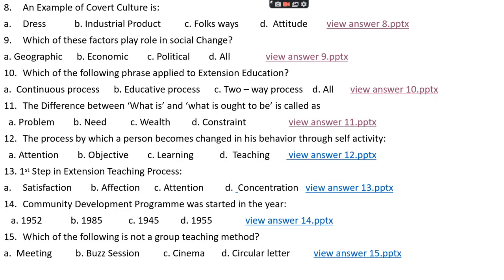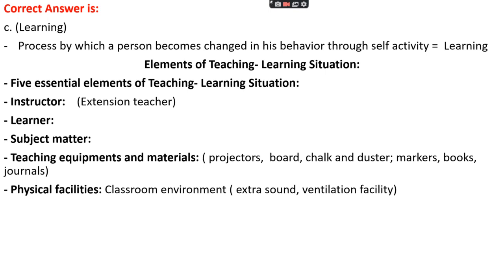Question number 12. The process by which a person becomes changed in his behavior through self-activity is known as option A, attention, option B, objective, option C, learning, option D, teaching. The right answer is option C, that is learning. Learning is a process by which a person becomes changed in his behavior through self-activity.